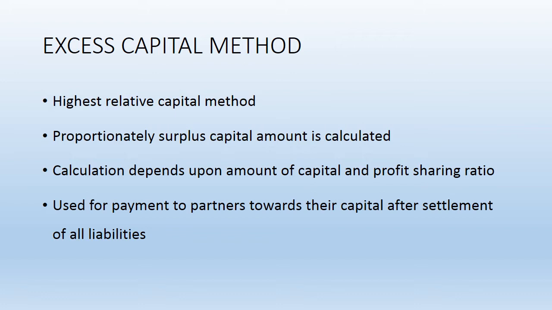It is the capital amount which is more as compared to the contribution of other partners. So while making payment to the partners, first of all we should settle the proportionately higher amount contributed by some partner, and then we need to pay all the partners. So let's see how to calculate this excess capital.